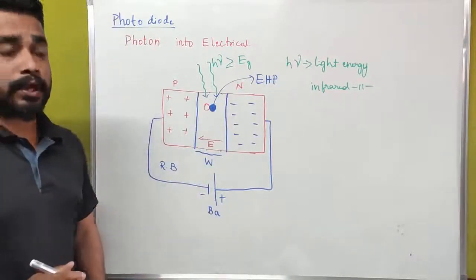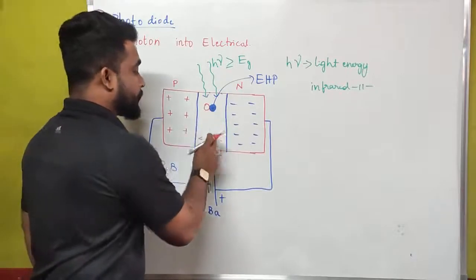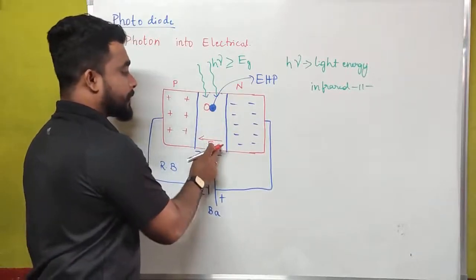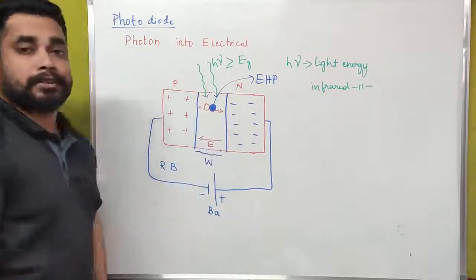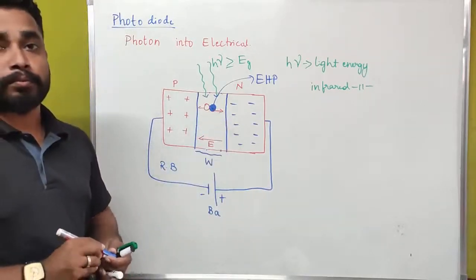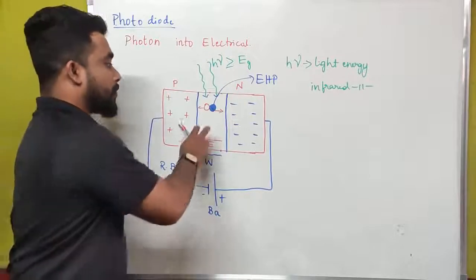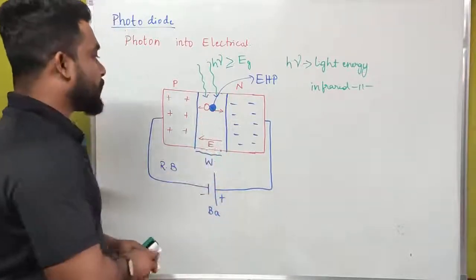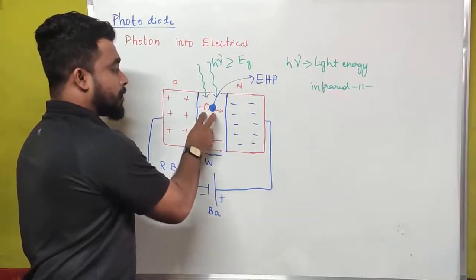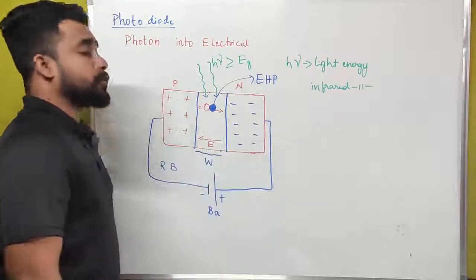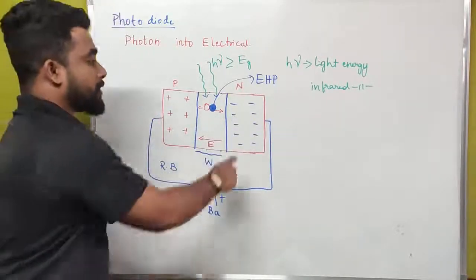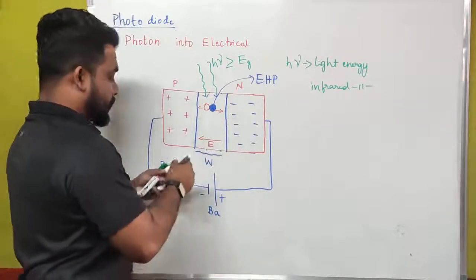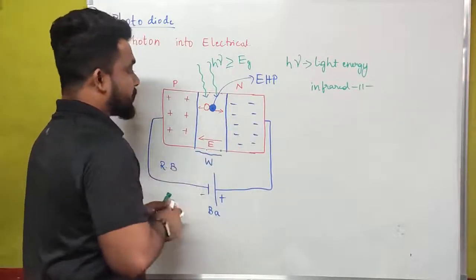This electric field separates these two minority charge carriers, the electron hole pair. Then what will happen? These electrons and holes diffuse through these majority charge carriers.